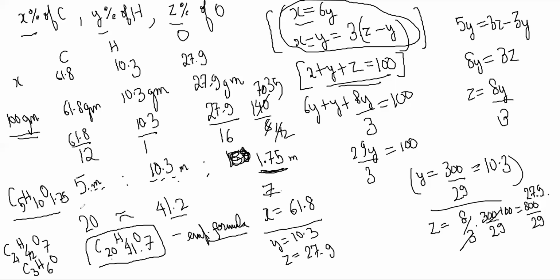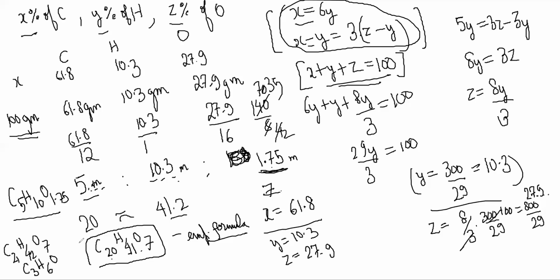Our calculations here are not accurate. So I made it 20, but it was not 5 exactly, it was 5 point something. When you multiply by 3 or 4, you would have gotten some 21 and all, and this would have been 42 and all, close to 42. I have done everything very roughly here. And the x plus y plus z equals 100, we write that because it's percentage.